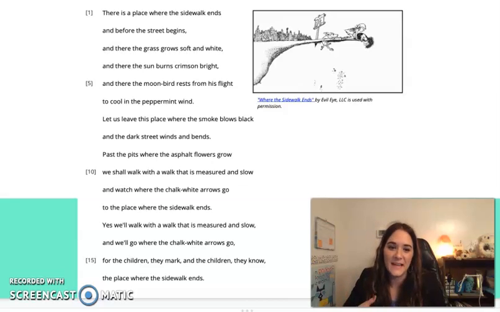All right, so again, I would take some more student responses, continue looking at those different words and phrases, and then continuing to read. All right, so scholars, now we have the last stanza to look at here. So let's go ahead and read that, and we'll pause at this last one. So it says, "We shall walk with a walk that is measured and slow, and watch where the chalk-white arrows go, to the place where the sidewalk ends. Yes, we'll walk with a walk that is measured and slow, and we'll go where the chalk-white arrows go."